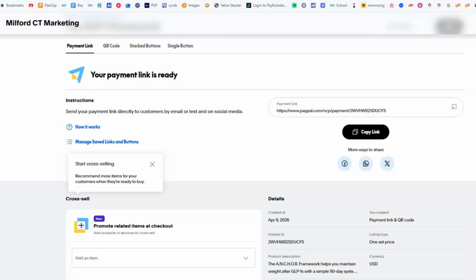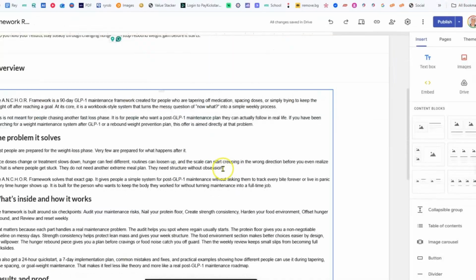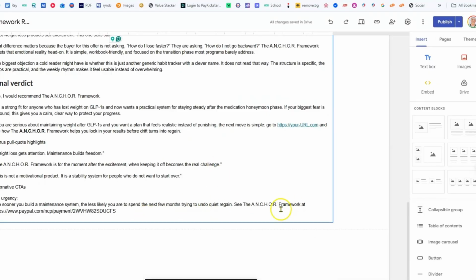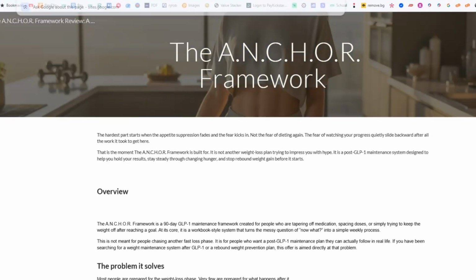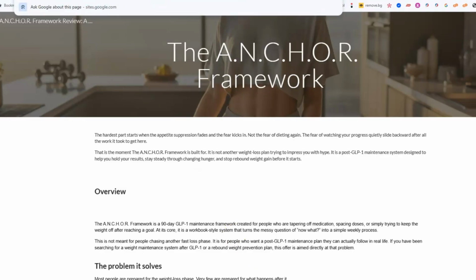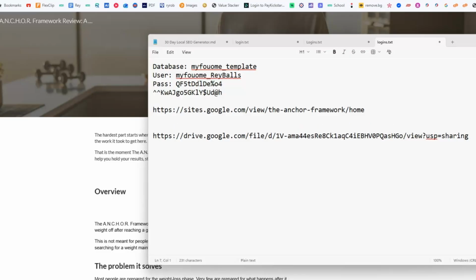And we're going to go back to the website that we created. We're going to go down here. And we are going to paste that link right here. And then we're going to go here. We're going to just publish again. And it's published. It's got the new link in there. And if we go, we can see the published site. I believe it's got the same link here. Let's go back down here and let's make sure it's got the same link. So I think it is the same link. Yeah, it's the same exact link.